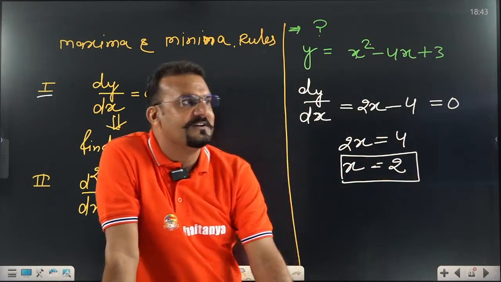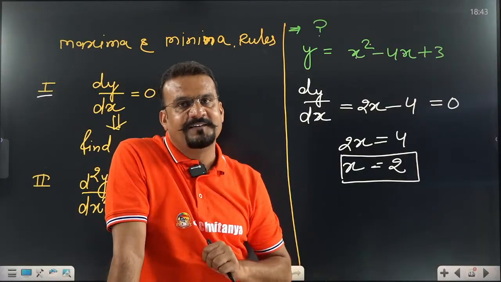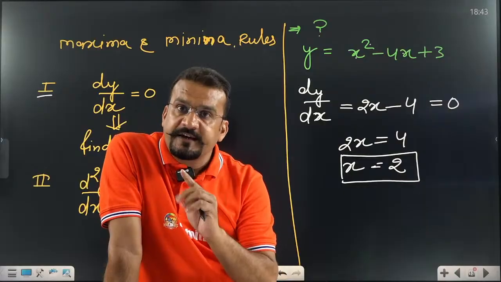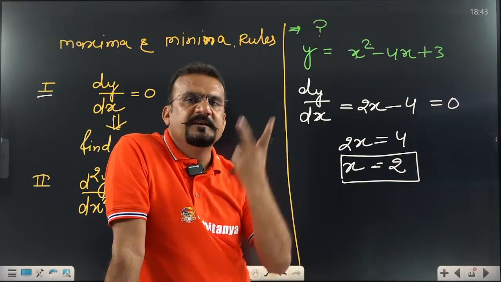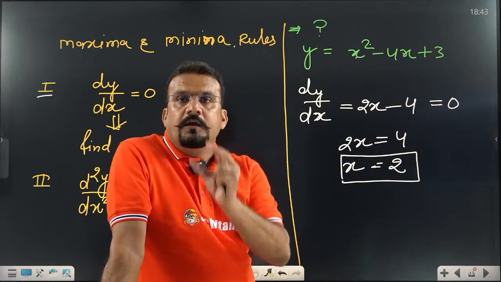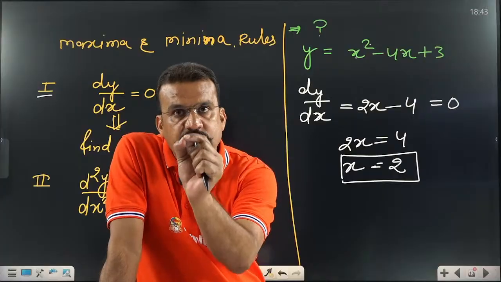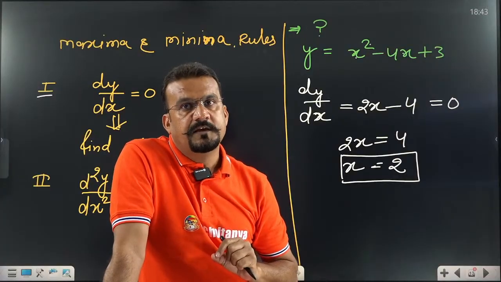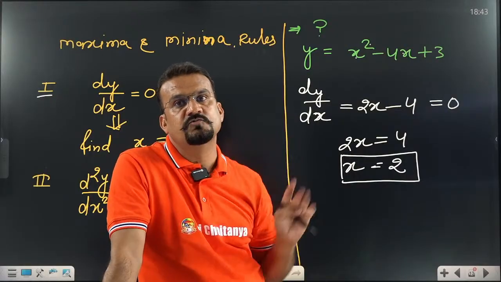That means you learn one more concept. dy by dx is one-time differentiation. When you differentiate dy by dx again, that is called double differentiation. Let me give you one example. What is the differentiation of x square? It is 2x. If someone asks you to differentiate 2x again, that differentiation is 2.